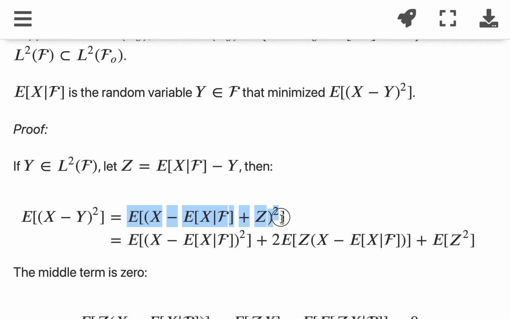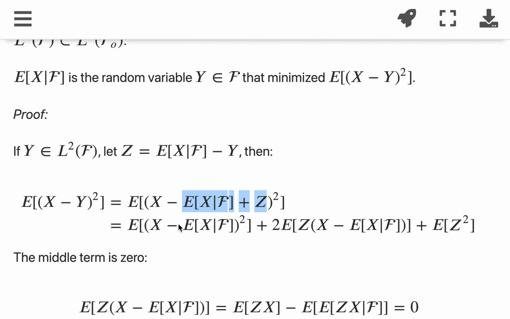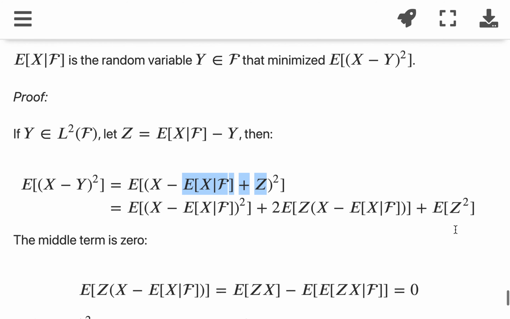We replace y with the expected value of x given f plus that, and then we expand this square by the linearity of the integral. We get three terms. The first term is a positive term. The second term is 2 times a times b. And the last term is the square of the last term.